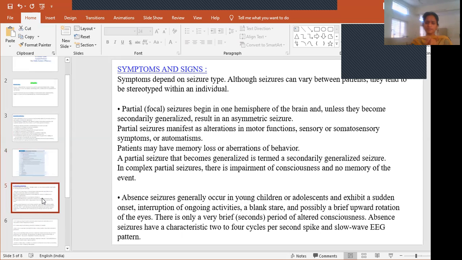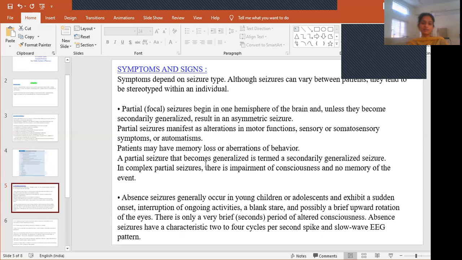And partial seizures manifest, as we have seen in the classification, with somatosensory symptoms or motor symptoms, depending on the functions involved. In this condition, the main symptom is that the patient may have memory loss or aberrations of behavior. That means during the period of the seizure, the patient may have memory loss and will not remember what happened during that time. There will also be fluctuations of their behavior.